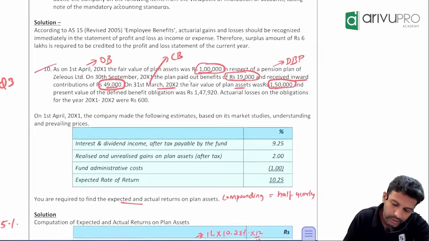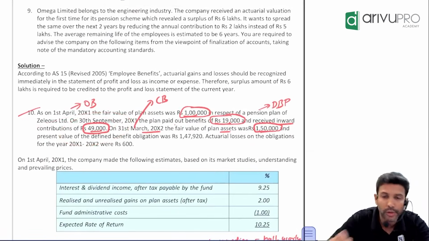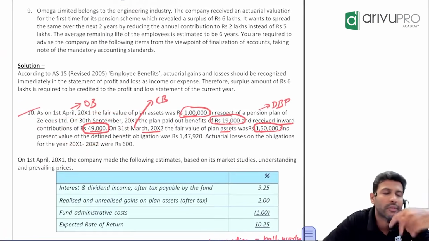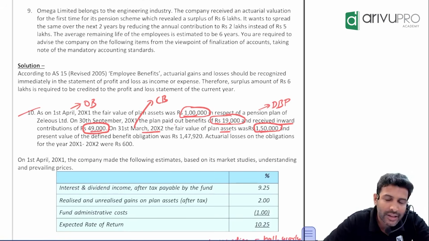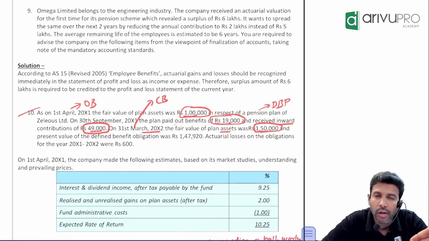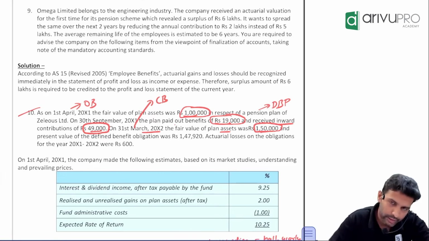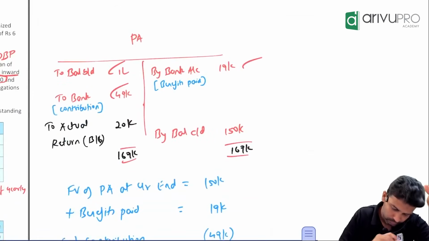Okay. Next, how much inward contribution you received? 49. What does inward contribution mean? Additional investment purchased. What's the entry? Instead of saying investment to bank, you will say plan asset to bank. How much? 49. Where you will post? Debit side to bank 49.